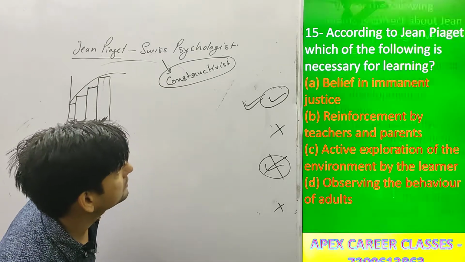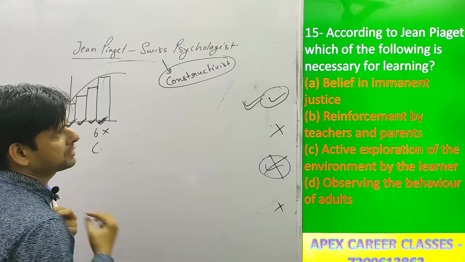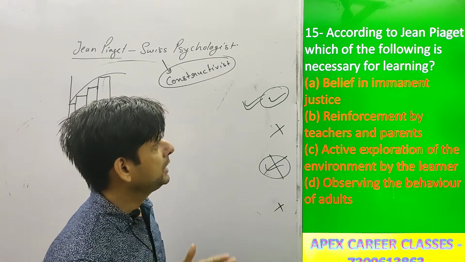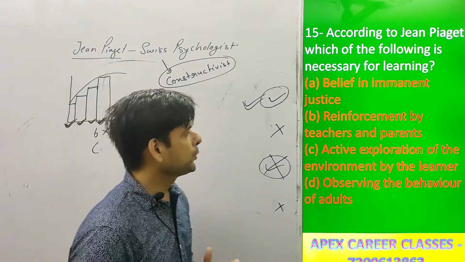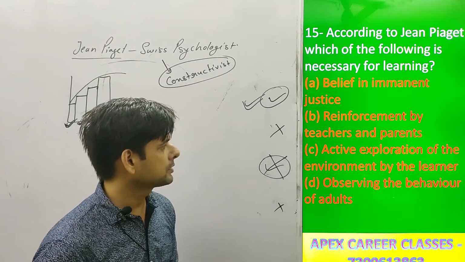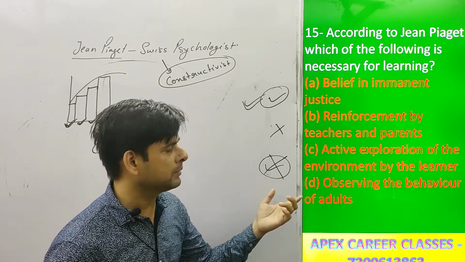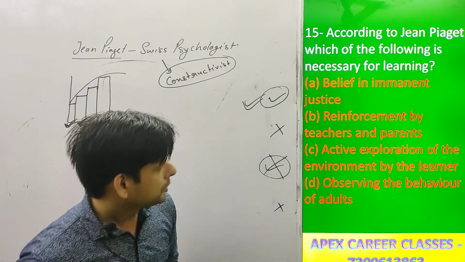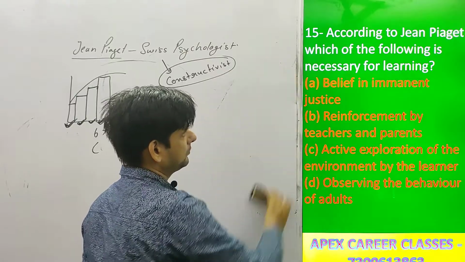Our next question is, according to Jean Piaget, which of the following is necessary for learning? First one is belief in immanent justice. Second one is reinforcement by teachers and parents. Third one is active exploration of the environment by the learner. And the fourth one is observing the behavior of adults.